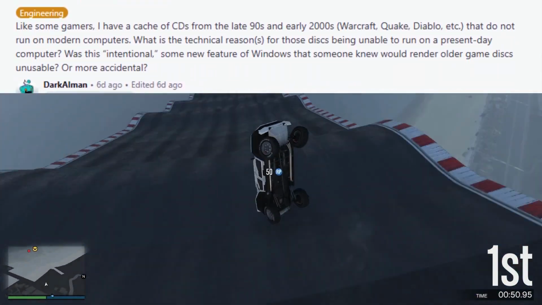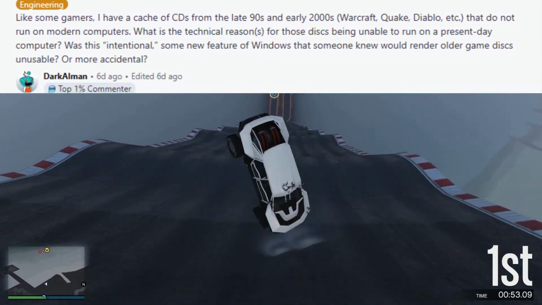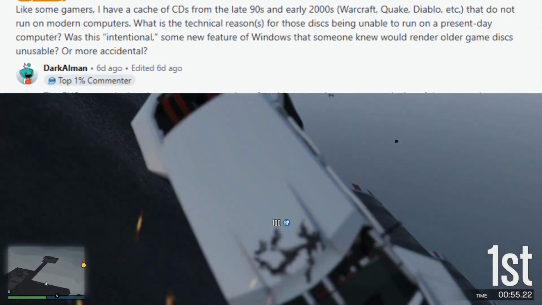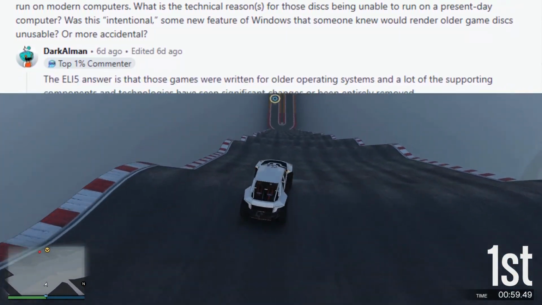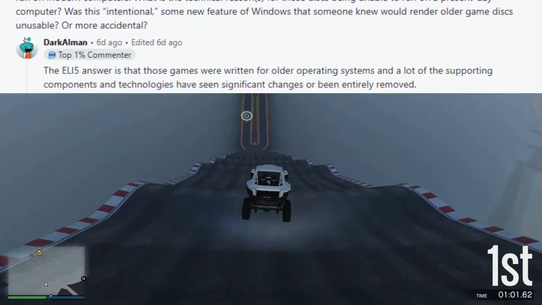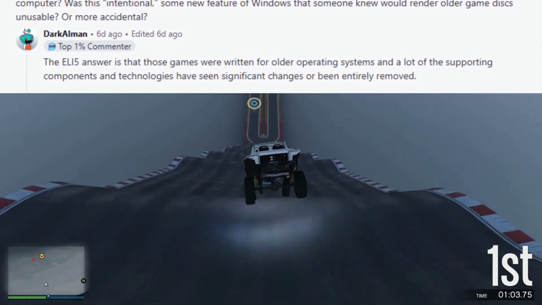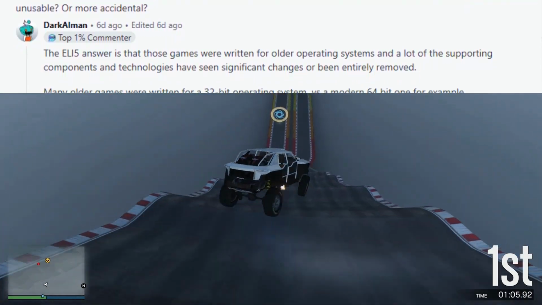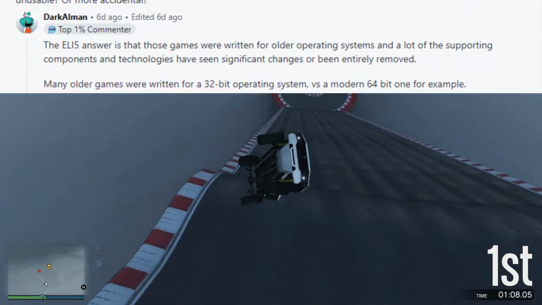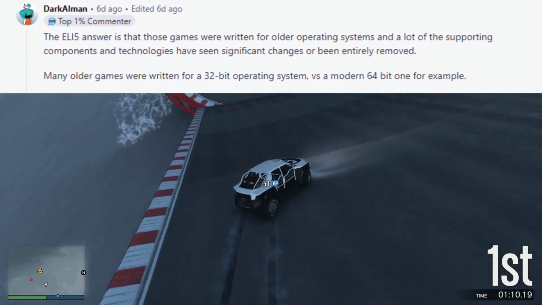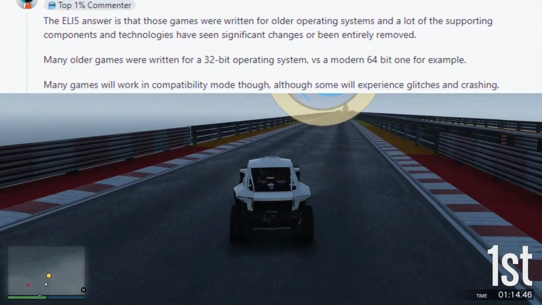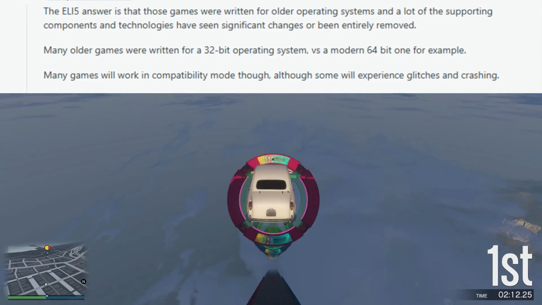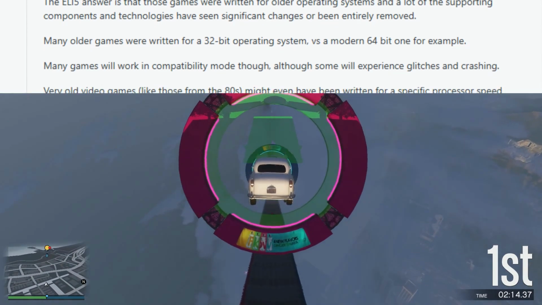Was this intentional, some new feature of Windows that someone knew would render older game discs unusable? Or more accidental? The ELI5 answer is that those games were written for older operating systems, and a lot of the supporting components and technologies have seen significant changes or been entirely removed. Many older games were written for a 32-bit operating system, versus a modern 64-bit one, for example. Many games will work in compatibility mode though, although some will experience glitches and crashing.